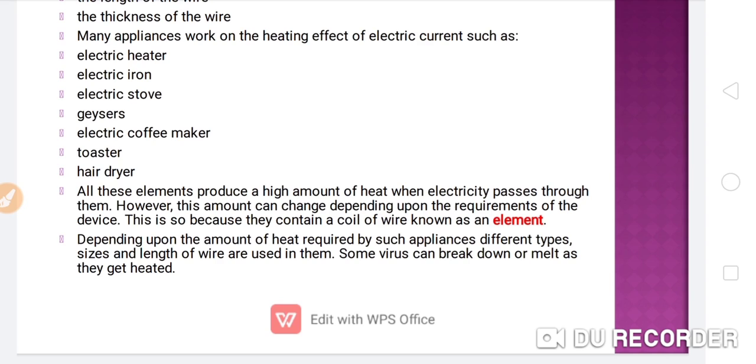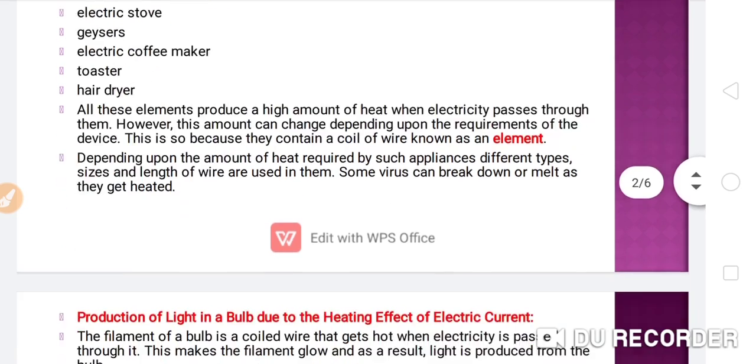Depending upon the amount of heat required by such appliances, different types, sizes, and lengths of wires are used in them. Some wires can break down or melt as they get heated. These are all the important points we have discussed about the heating effect of electric current.